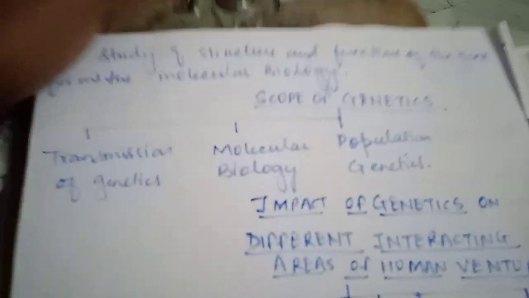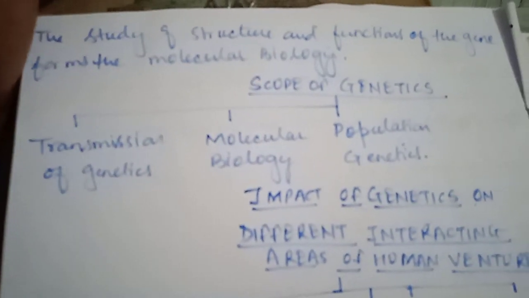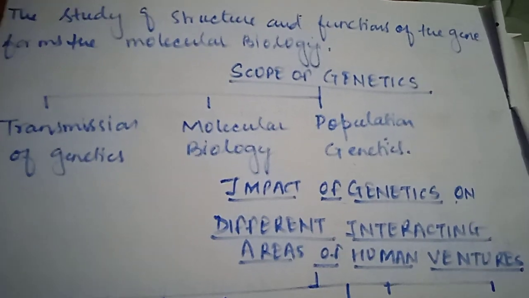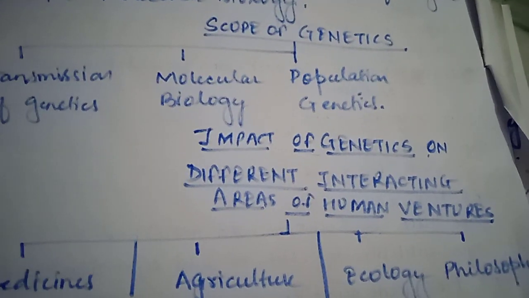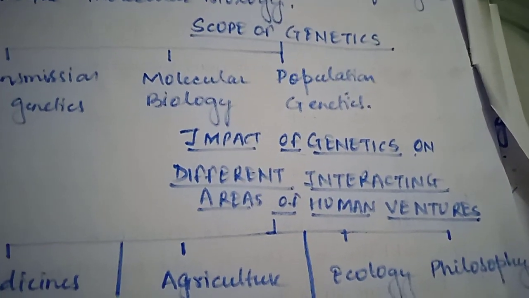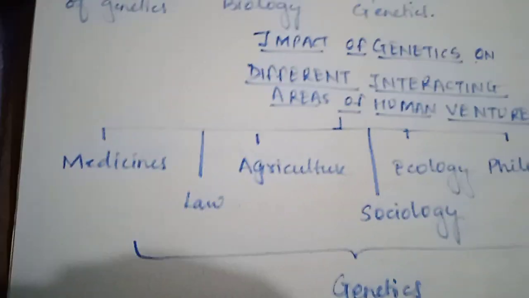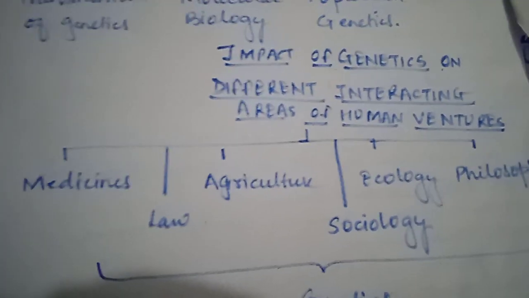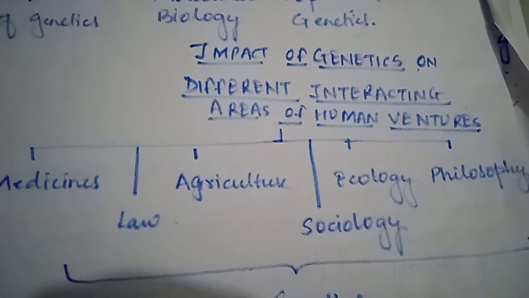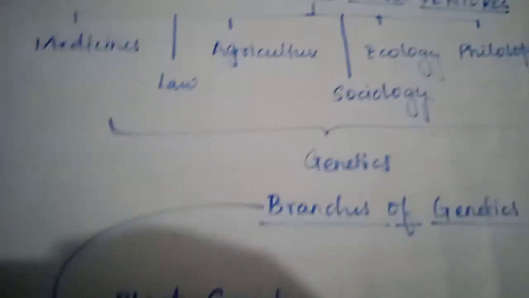There is the scope of genetics, in which transmission genetics, molecular genetics, and population genetics. The impact of genetic differences interacts with the areas of human ventures, in which medicine, law, agriculture, sociology, ecology, and physiology come in genetics.